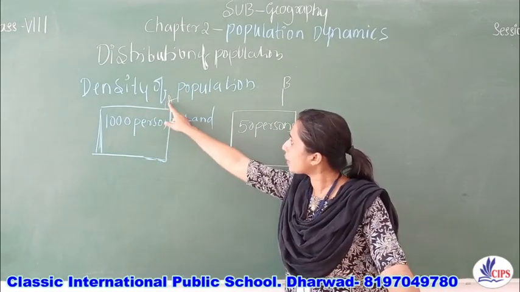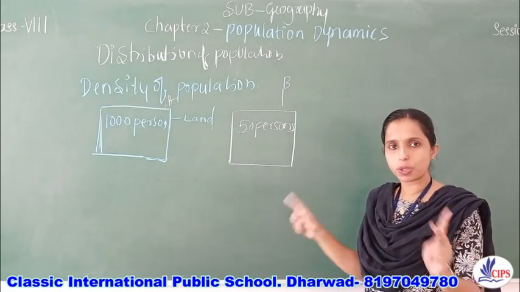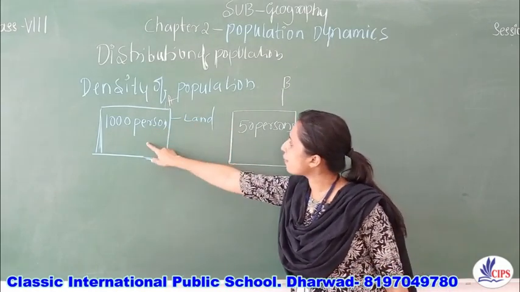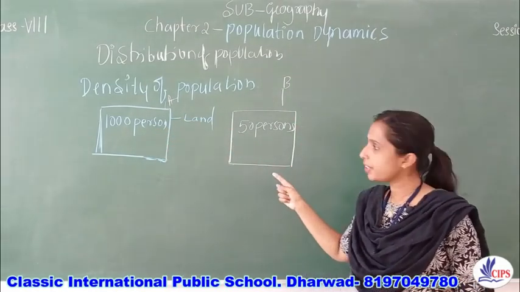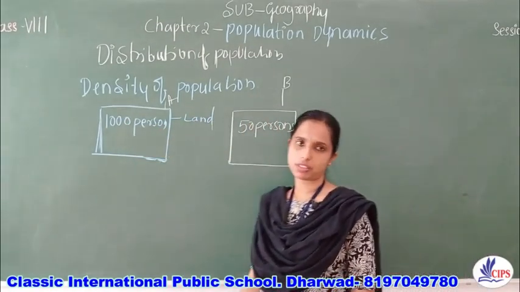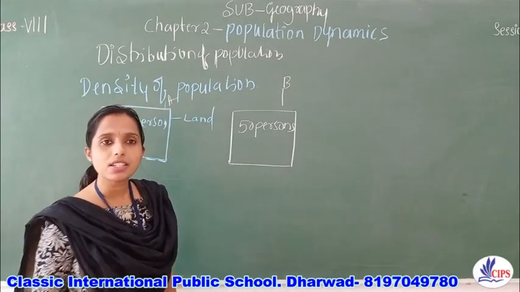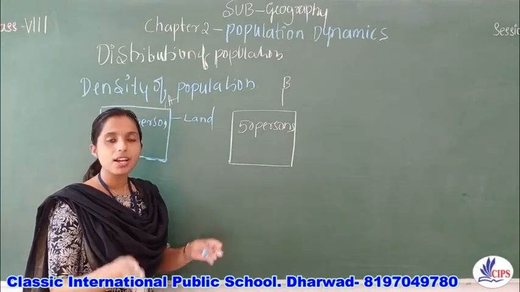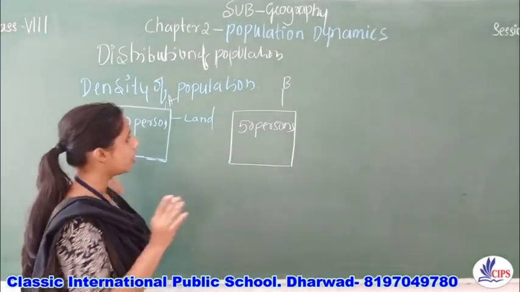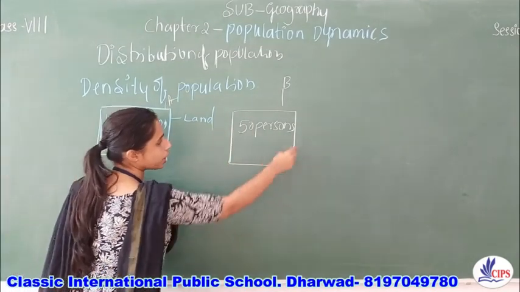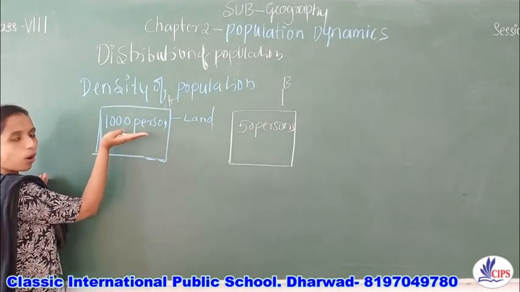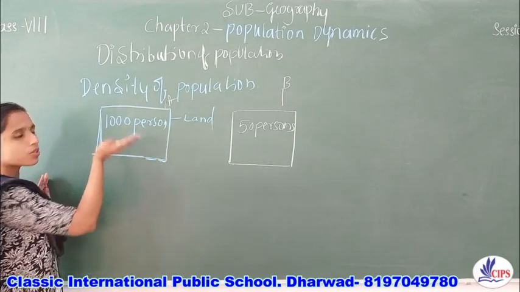The area of land for A and B is equal. There is no difference in the area. But see the difference in number of people living. Here there are 1,000 persons, but here there are only 50 persons. This is called density of population. It is nothing but the number of people living per unit of land. Here the number of people living per unit of land is 50, and here it is 1,000.